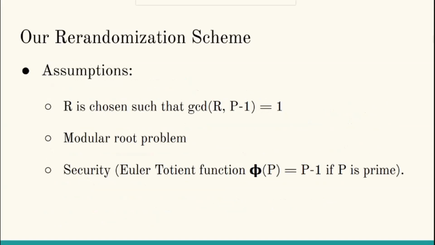It does not compromise security because according to the Euler totient function, the number of integers that are relatively prime to a prime number P and are less than P is equal to P minus 1. P minus 1 is not guaranteed to be prime, however, P is guaranteed to be a very large prime, which means that even if the Euler totient function of P minus 1 results in a value less than that of the function evaluated for P, the number of integers R is still going to be large enough to ensure security.